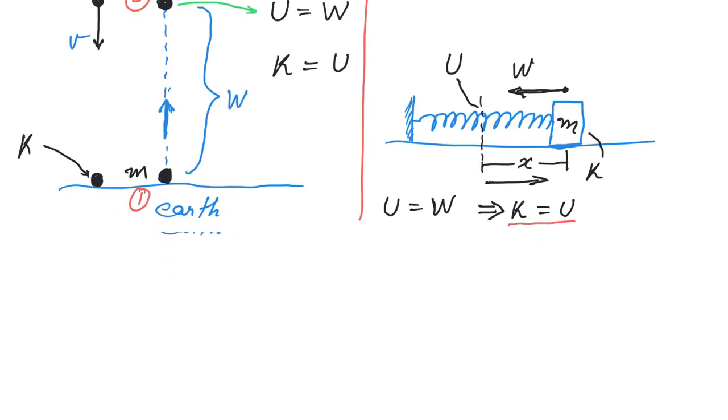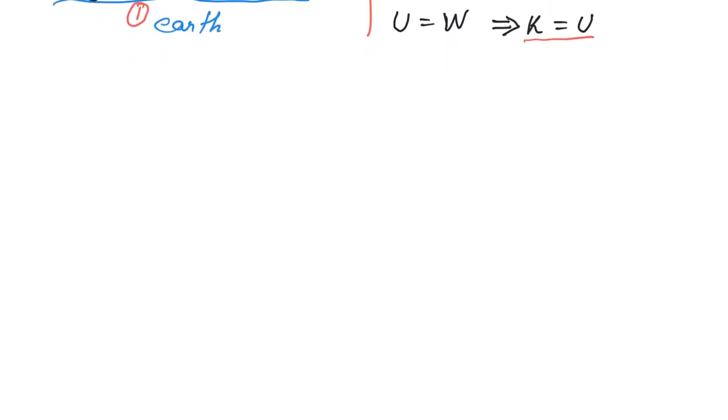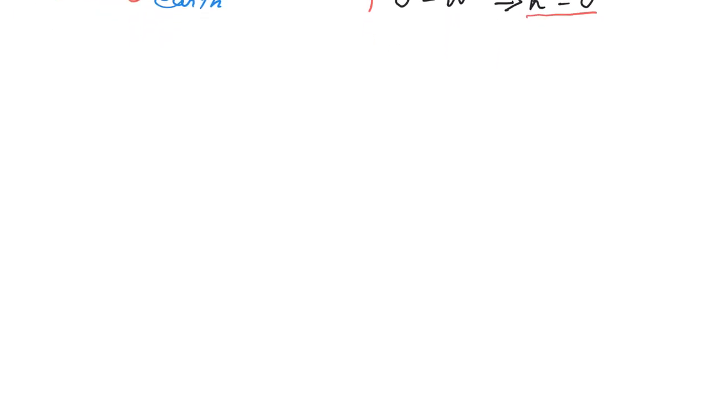Now let us see the sum of kinetic energy and potential energy. At any point, the sum of kinetic energy and potential energy is known as total energy, or say mechanical energy.